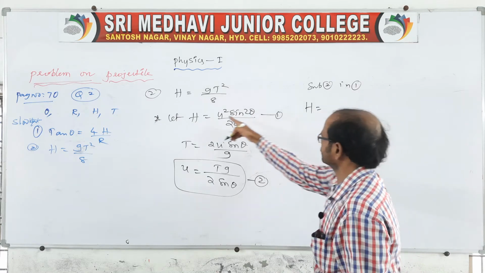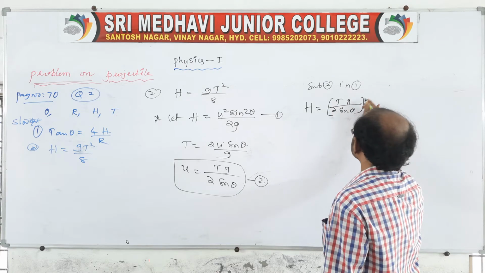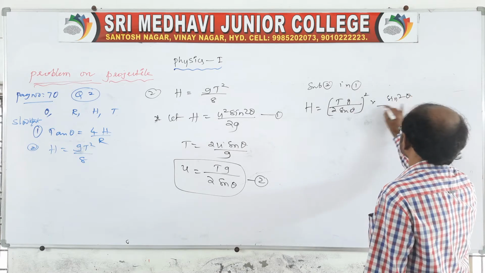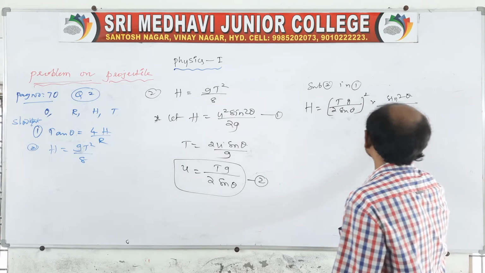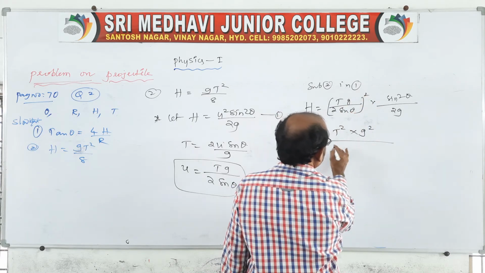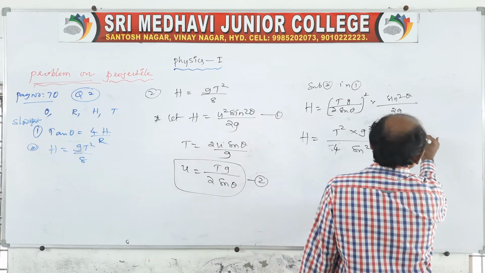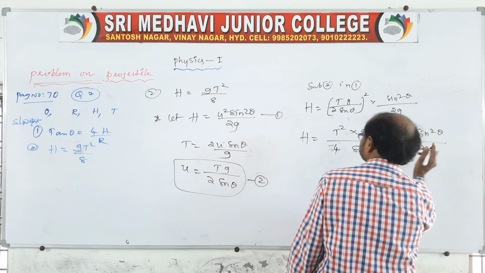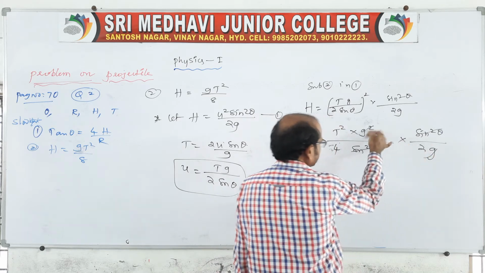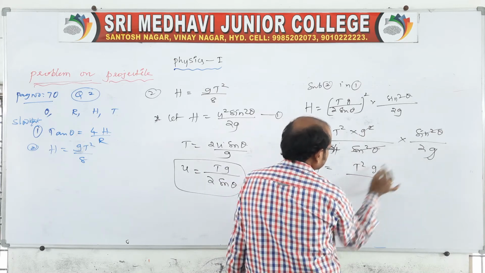Now substitute 2 in 1. Therefore, capital H is equal to, instead of u, that is gT by 2 sin theta, whole square, right? And sin square theta remains, what is left you write as it is, into 2g. So capital H is equal to T square g square, because it is square, no, by 4 sin square theta, into again sin square theta by 2g, right? Therefore sin square is cancelled, one g is cancelled, therefore the leftover terms are T square g by 4 into 2, it is 8.